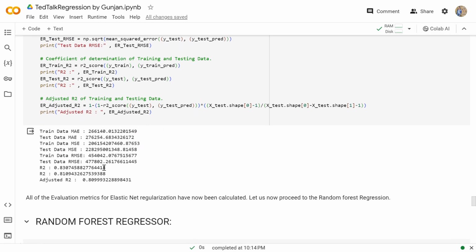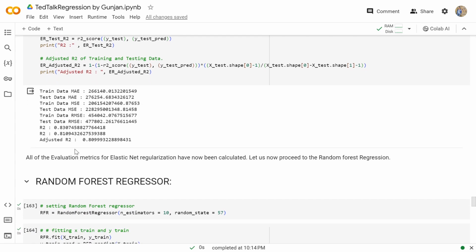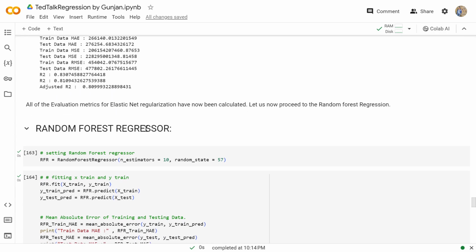So from here we can see that we have got these values of the mean absolute error, mean squared error, the value of the R square, and the adjusted R square. Then all of the evaluation metrics of elastic net regularization have now been calculated.